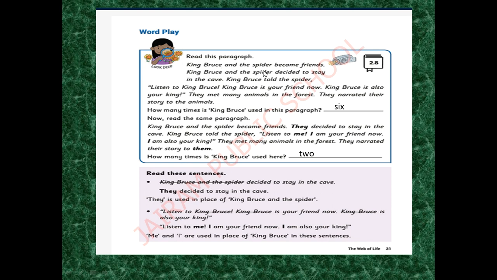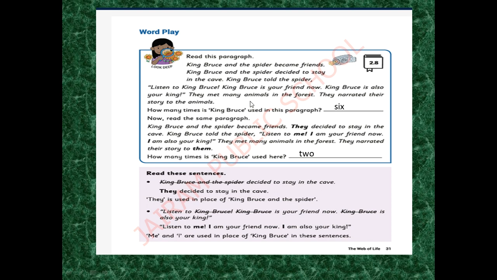King Bruce and the spider became friends. King Bruce and the spider decided to stay in the cave. King Bruce told the spider, "Listen to King Bruce. King Bruce is your friend now. King Bruce is also your king."